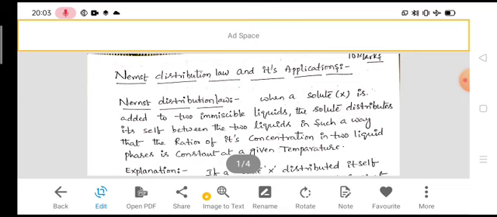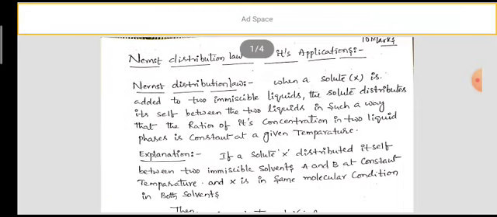They cannot mix at all. They cannot dissolve in each other at any proportion or concentration. Whatever the concentration, whatever the temperature, whatever the pressure, they are not miscible with each other. That means they form two layers.